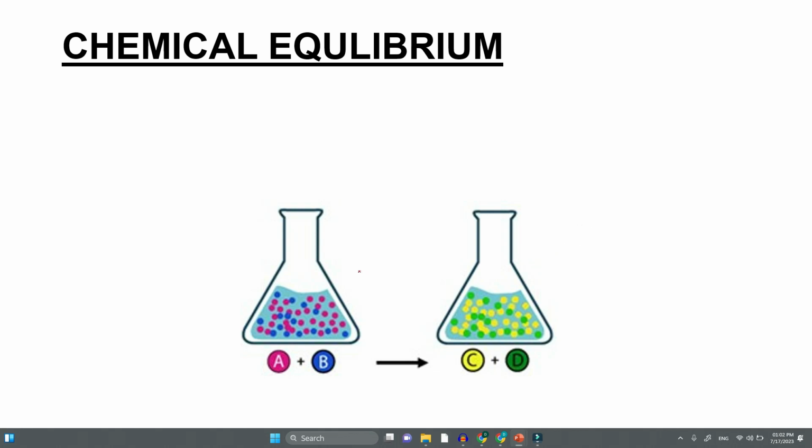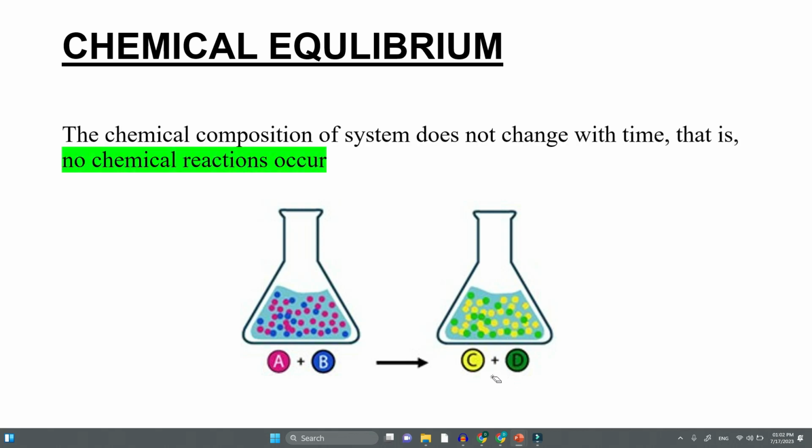Initially it was not in equilibrium because there was a reaction, an unbalanced chemical potential. The reaction occurs and finally stops with components C and D. The chemical composition of the system does not change with time, so no chemical reactions occur.